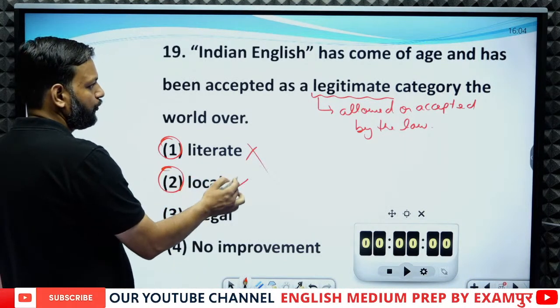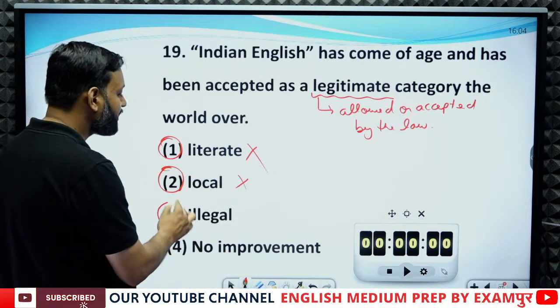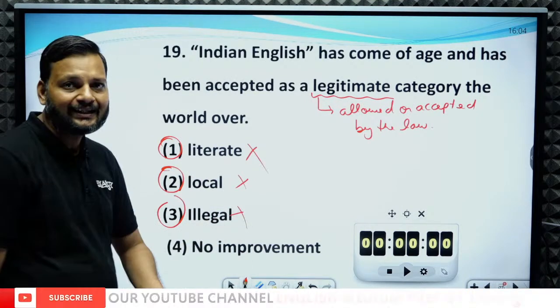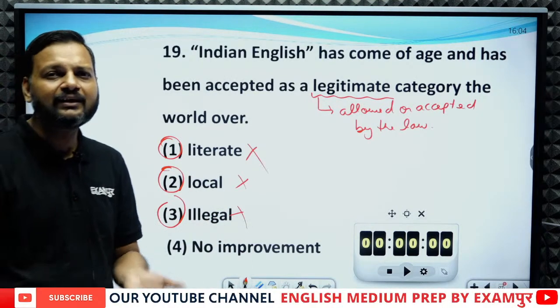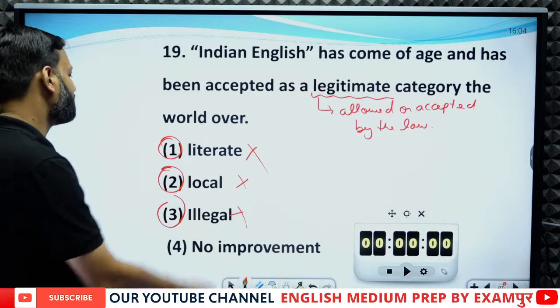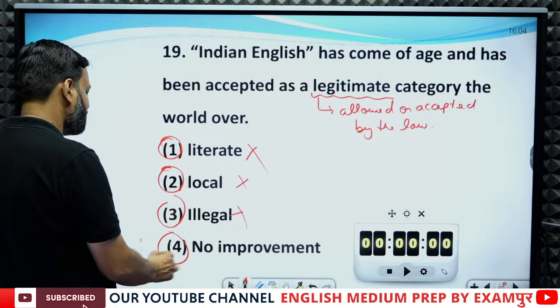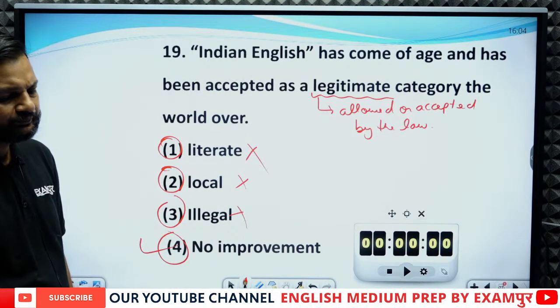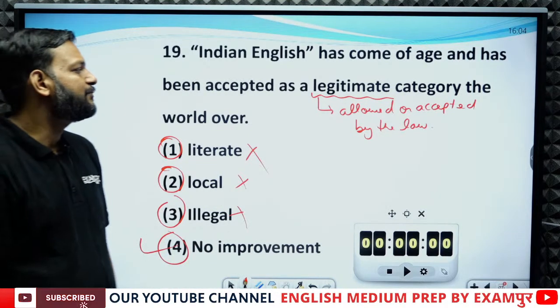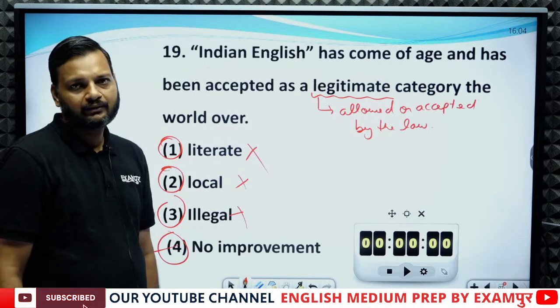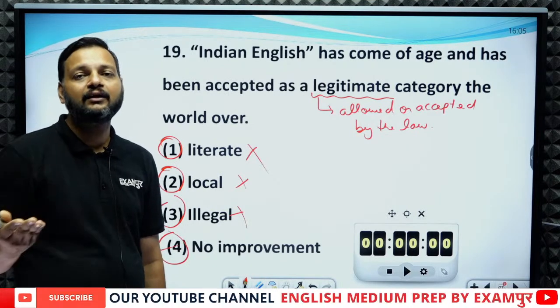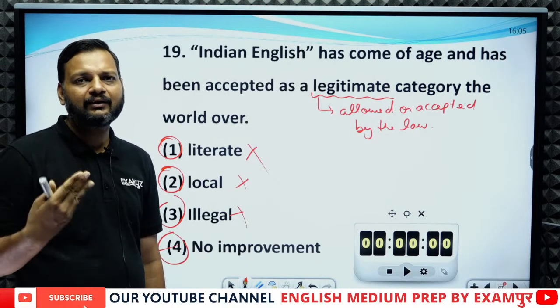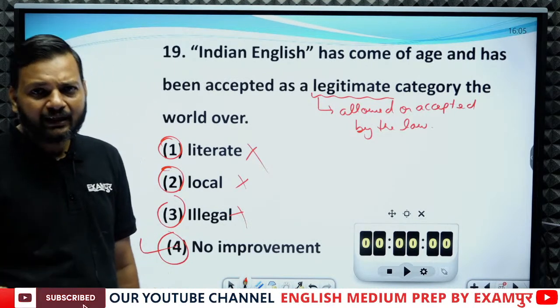Local, no. Local category, no meaning. Illegal, is Indian English illegal? Is there something like illegal in a language? No. So all three options have no meaning. So the correct answer is no improvement. Legitimate means allowed or accepted. Illegal means which is not legal. So Indian English, is it illegal? No, it is not.